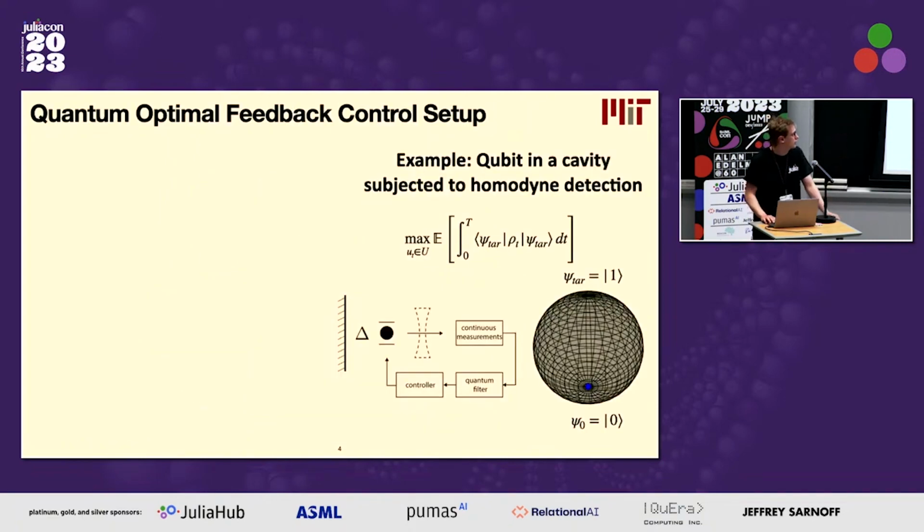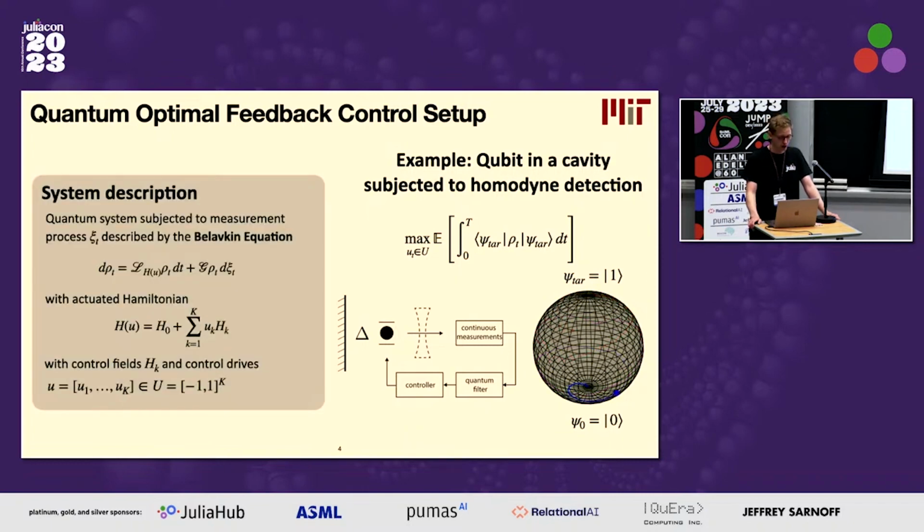So here, what's shown here is an example of the type of problems that we wanted to look at, and that is a qubit in a cavity that is subjected to a continuous measurement setup, in this case homodyne detection. Then this is hooked up to a quantum filter that allows us to get the state conditioned on our measurements, and then there's a feedback controller that actuates this qubit to do what we want to do. And in this case, that's to maximize the average fidelity, which means in this cartoon to have the state be as close as possible to the North Pole. And what we wanted to ask is, can we put a limit on how close we can keep this if all the stars align to the North Pole?